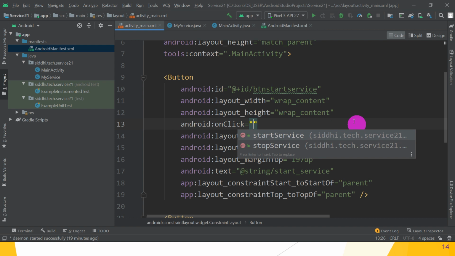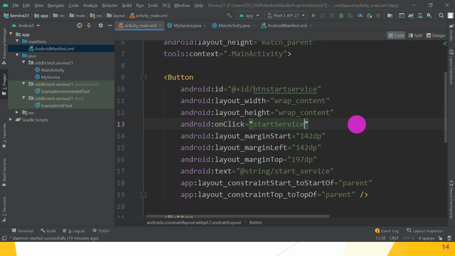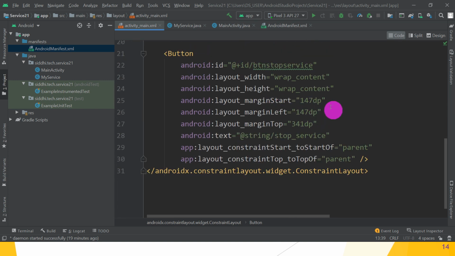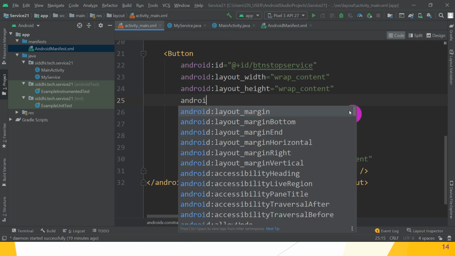Call the startService method. So we want to call the startService method, where in the start service button and stop service button, what do we have to do? android:onClick.